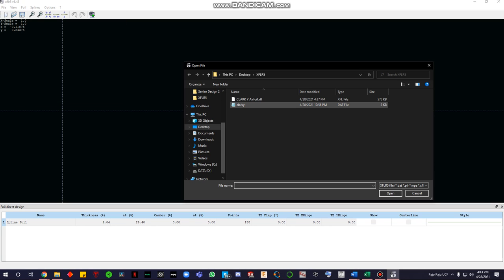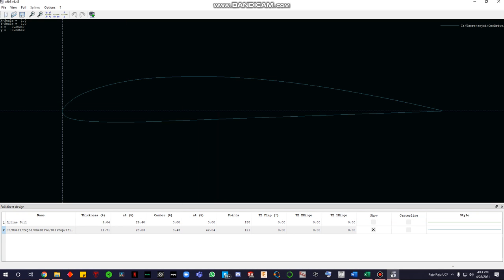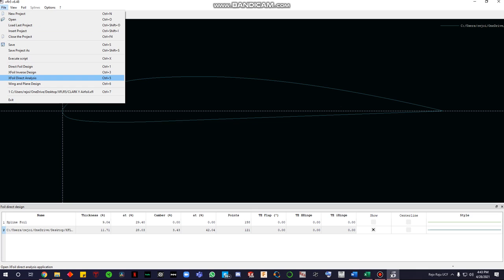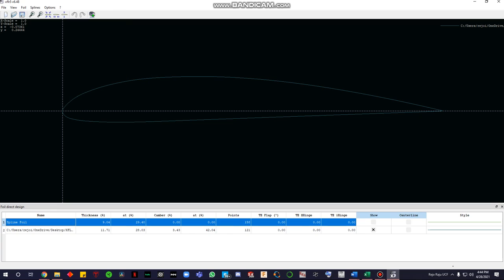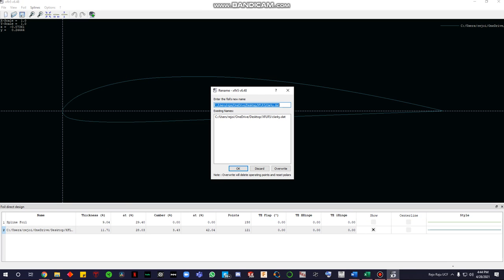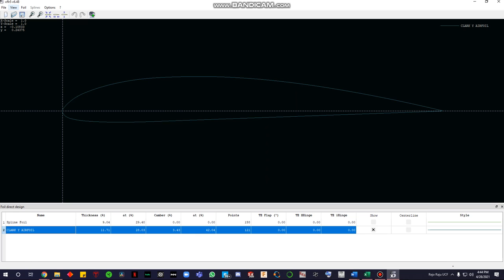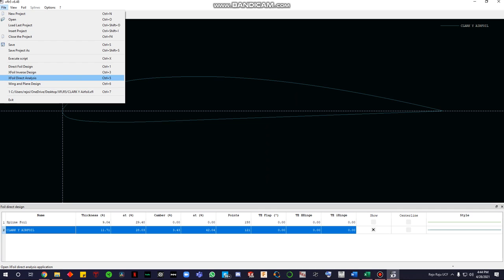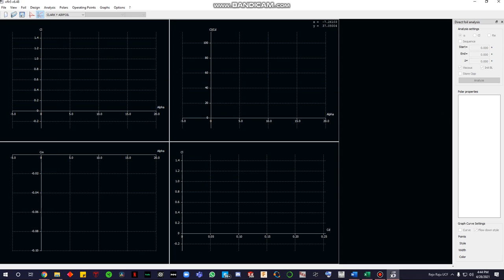You go to open, saved. It's right here, as you can see, and then you go over to file, and then you can do direct analysis. I actually like to change my name to CLARKY. Once you do that, you can come over to File, Direct Analysis.